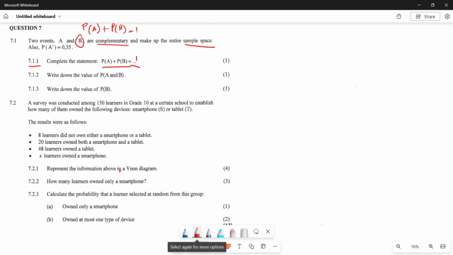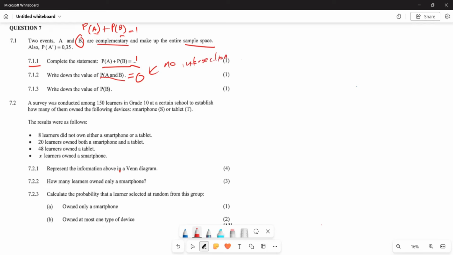Now, let's look at the second one. In this one, they want you to write down the probability of A and B. Since you are given that A and B are complementary events, those events are not going to have an intersection, right? So their probability of A and B is going to be equal to 0, because there is no intersection. Are we together? Then that's going to be your reason.